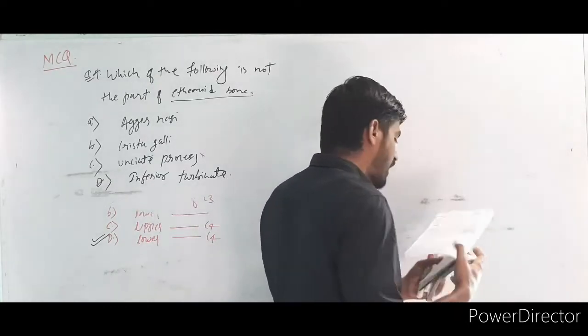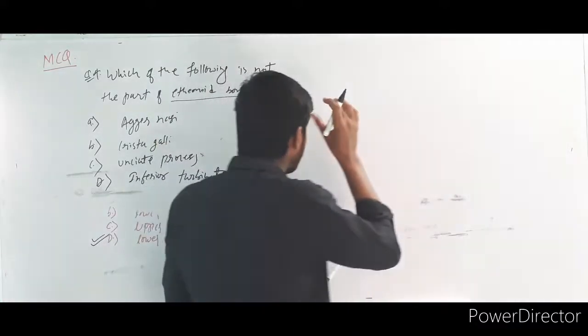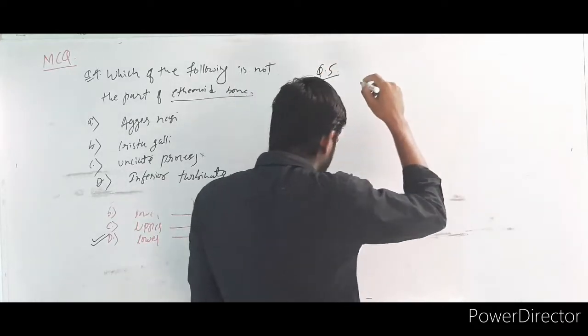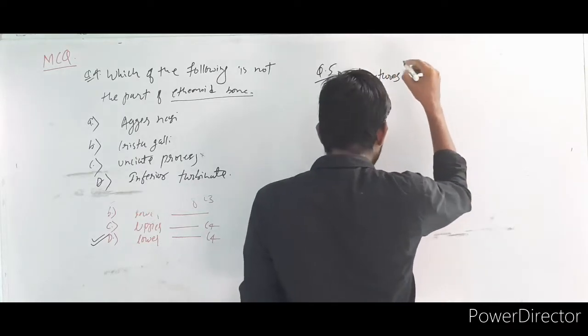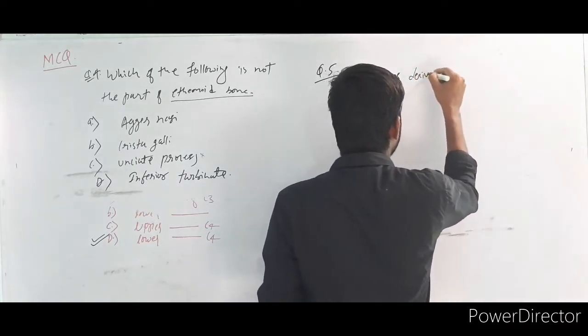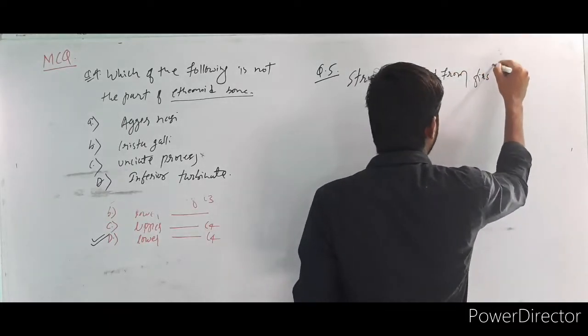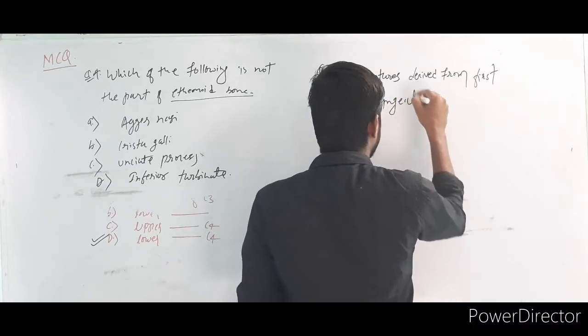The next question is from NEET PG 2019. The fifth question: which of the following structures is derived from the first pharyngeal arch?